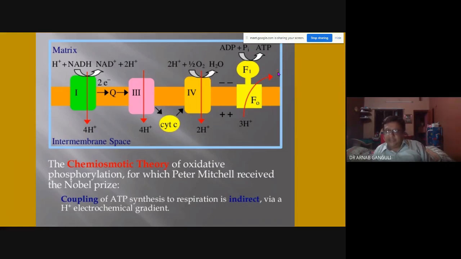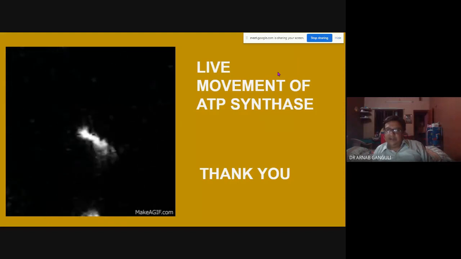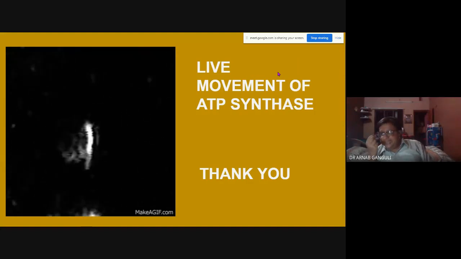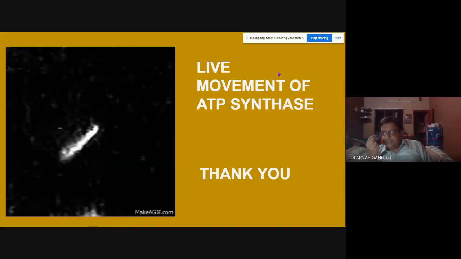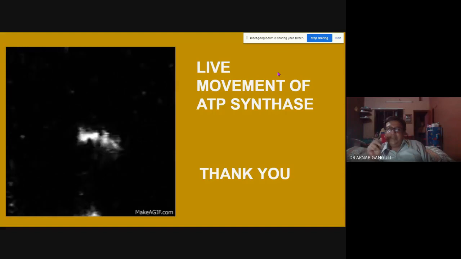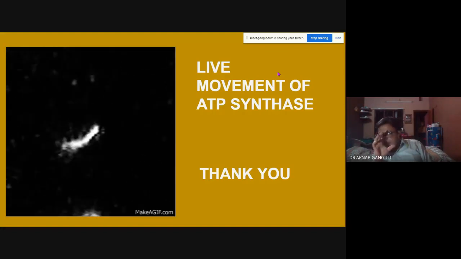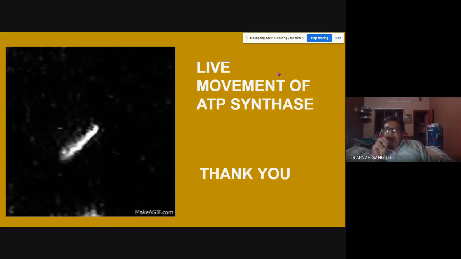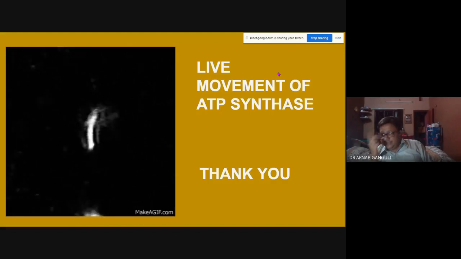Now there comes an interesting slide which you have to see. Are you able to see this video moving? Yes, sir. This is basically, they have attached a fluorescent dye on top of the ATP synthase rotor. The moment they add H plus ions there, it turns, and they are recording it with a microscope. Whenever they add hydrogen ions, this thing moves like a dynamo.